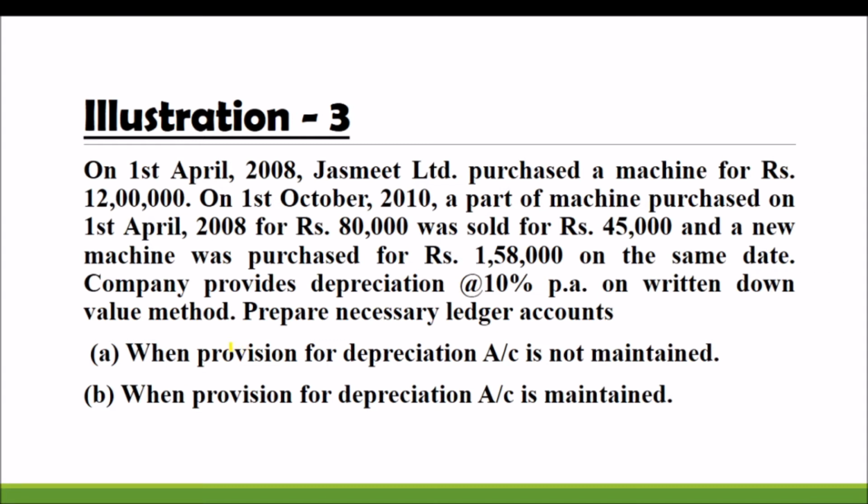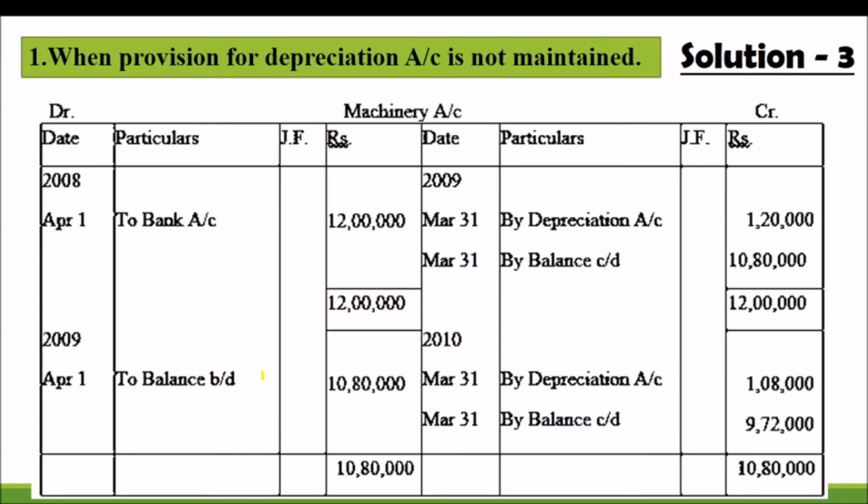Additional. The company provides depreciation at the rate of 10% per annum on the written down value method, the diminishing balance method. The second method of calculating depreciation. We have to prepare the ledger account when provision for depreciation account is not maintained and when provision for depreciation account is maintained. So let us draw the format of the machinery account.